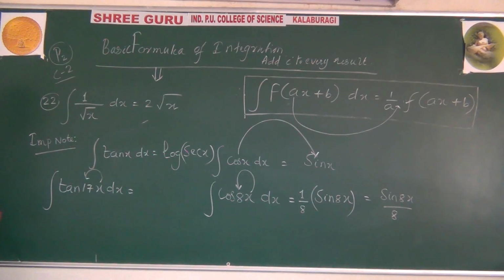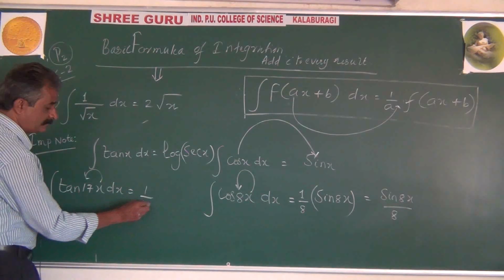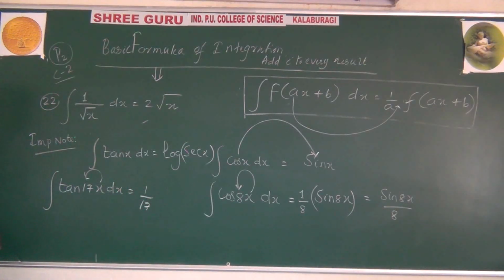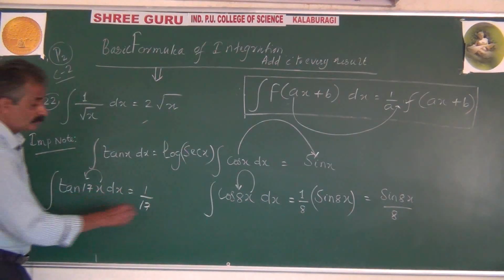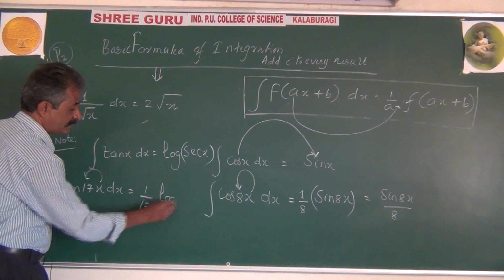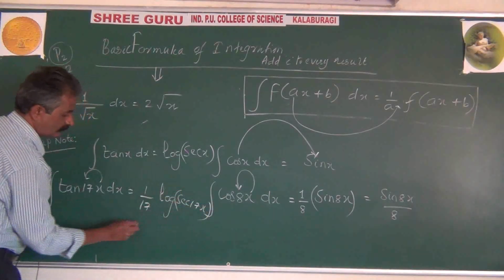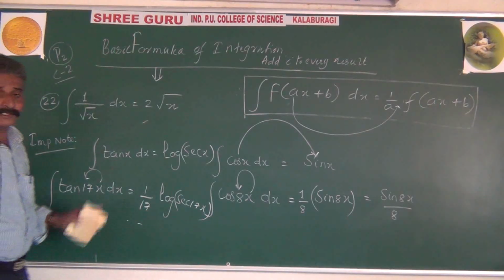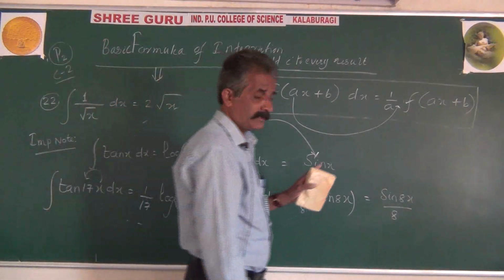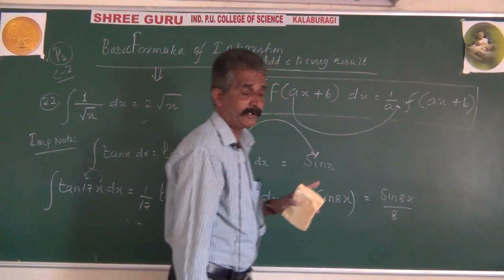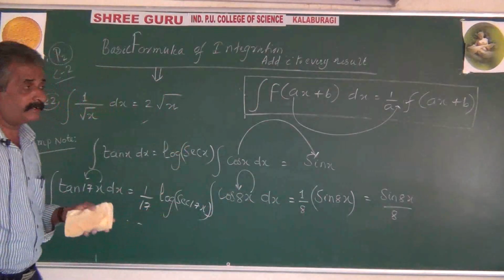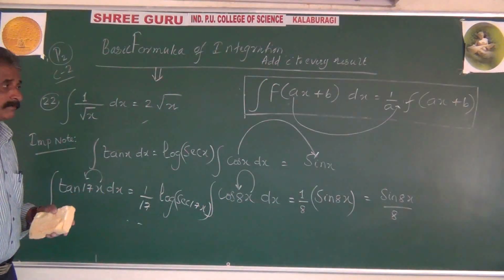We are with integration. First write 1 divided by 17. That cannot be avoided. 1 by 17 into log of sec 17x. And so on. Hence, keep in mind, in integration, x coefficient will divide because in differentiation, it is already multiplied.